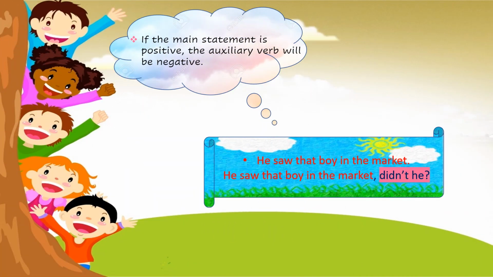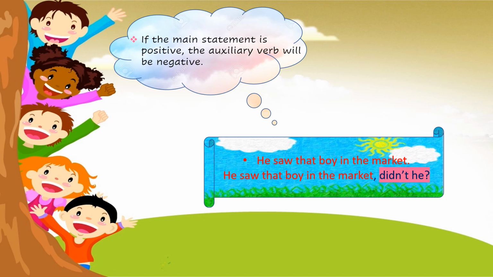Let's begin with the golden rules of question tag with their examples so that we can understand the concept much better. The first rule: if the main statement is positive, the auxiliary verb will be negative in the question tag. For example, he saw that boy in the market. This is a positive sentence with no negativities in it, so there is no not or anything which says something negative. It's a positive sentence and it's in past tense, something which has already been done.